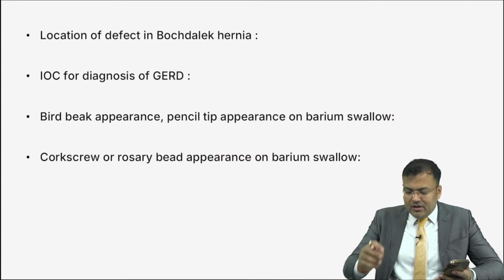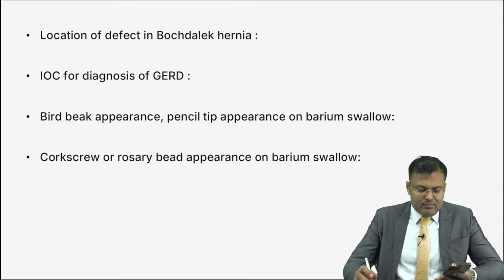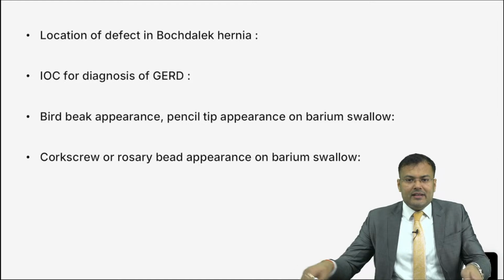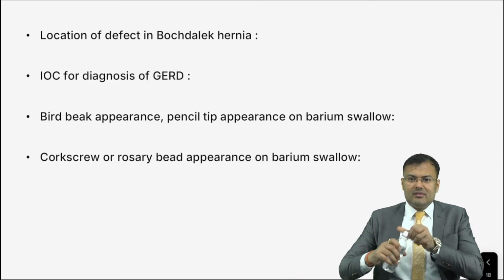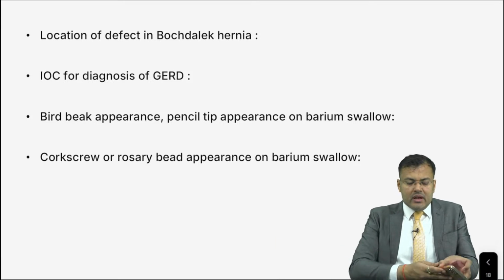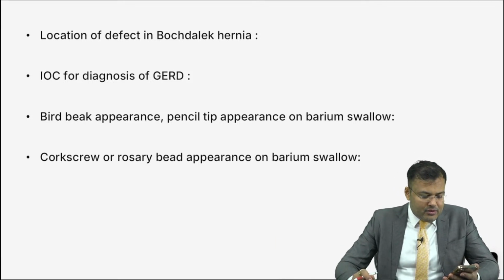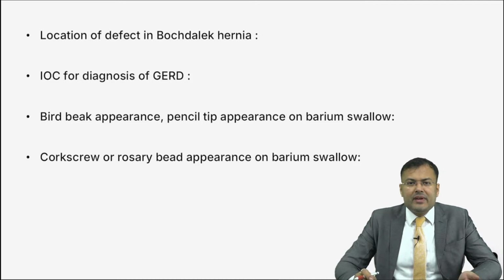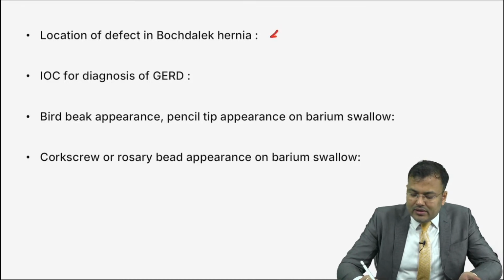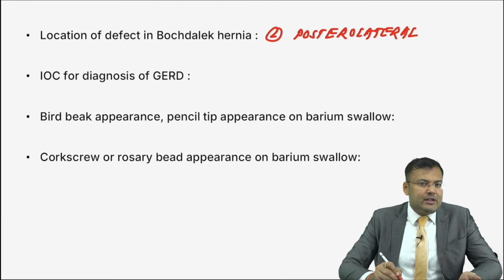Next, location of defect in Bochdalek hernia. Where is the defect in Bochdalek hernia? Guys, tell me. Very good. It is left posterolateral. Where is the defect in Morgagni hernia? This is left posterolateral. In Morgagni hernia, there is right anteromedial defect.